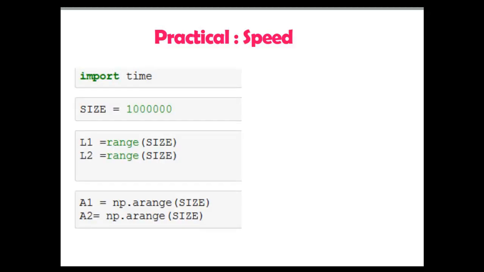Now, in this video, I am going to compare Python list with NumPy in operation speed. So let me take one example. If you want to measure the speed, we require the time module. You can see I have imported the time module with the import statement, import time. And here I have created one variable with the name size with around 10 lakh elements. Then I initialize the size of list and NumPy. So here I have created two lists with the declared size of 10 lakh elements.